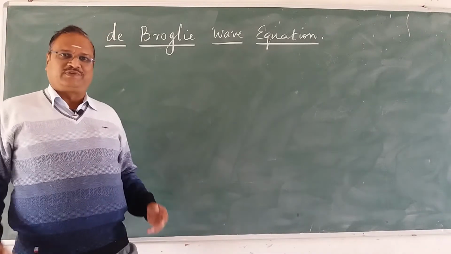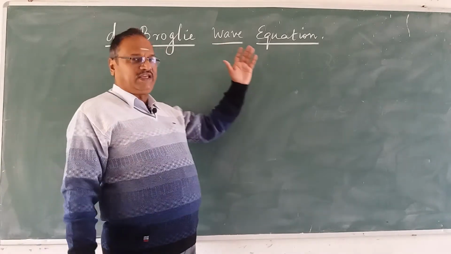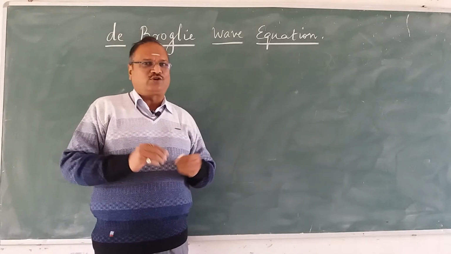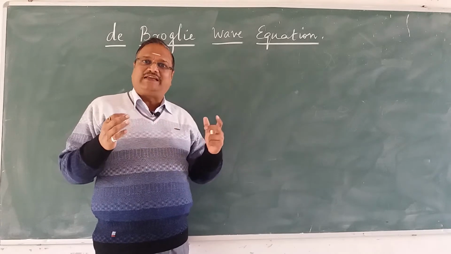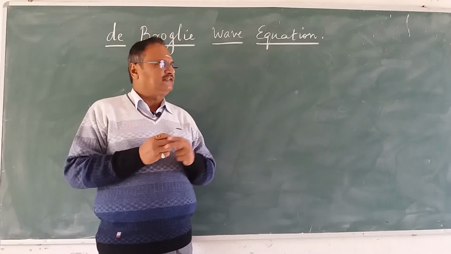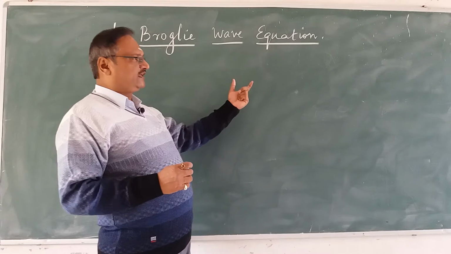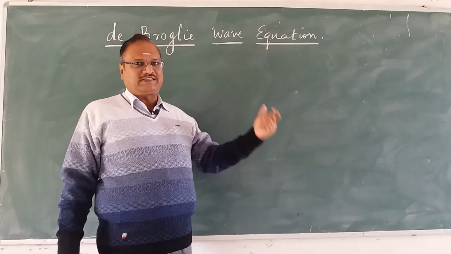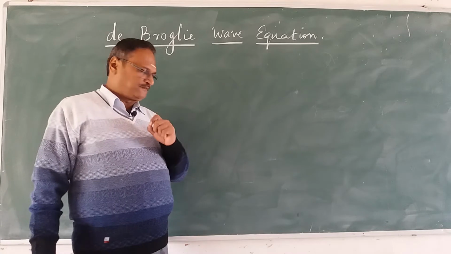Hello students, in this video we will study de Broglie's wave equation. Now what is de Broglie's wave equation? It is also in dual nature. It is going to show you that matter exists as a wave also. This is a dual nature, that is, the particle is behaving as a wave. So this is what we studied earlier about Einstein's photoelectric equation and all the other things we did, and this is the last concept, de Broglie's wave equation.